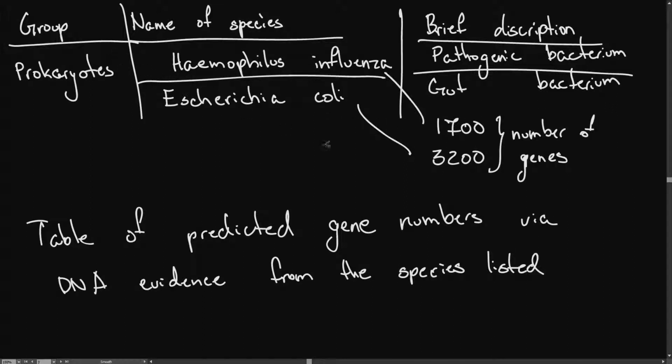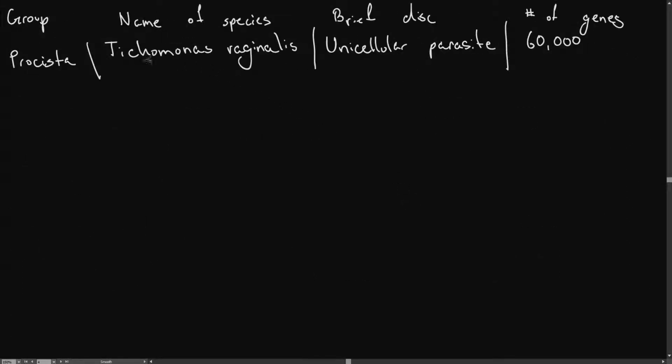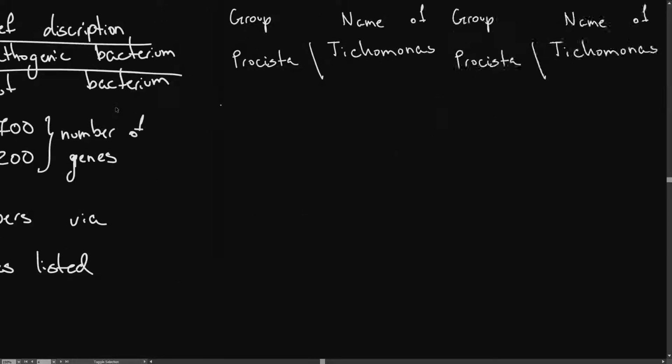While writing out this list, I'll try and stay as neat as possible, but if you're curious, this list comes from the 2014 edition of the Oxford IB Diploma program and is found on page 142. The next kingdom on the list are Protista. Here, the species is T. vaginalis. The brief description is that this is a unicellular parasite and the number of genes 60,000. So already you have a comparison to the 1.7 and 3.2 thousand of these prokaryotes.